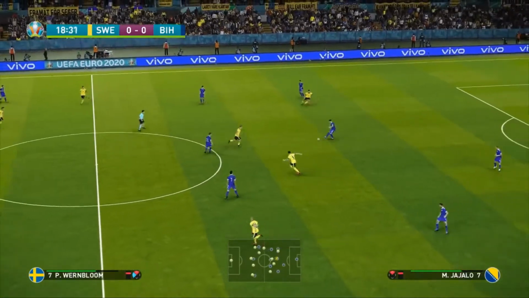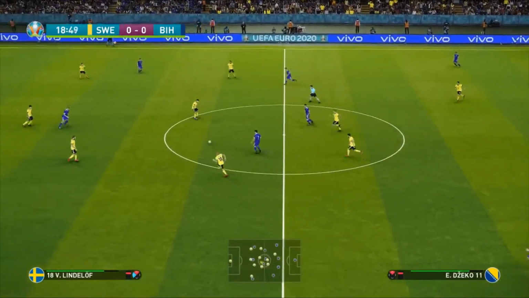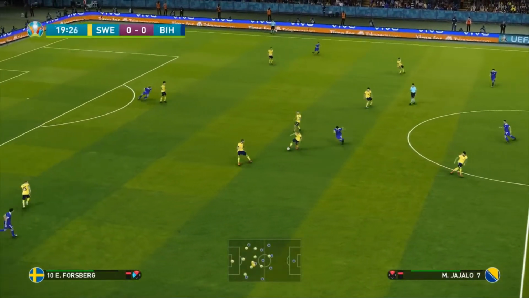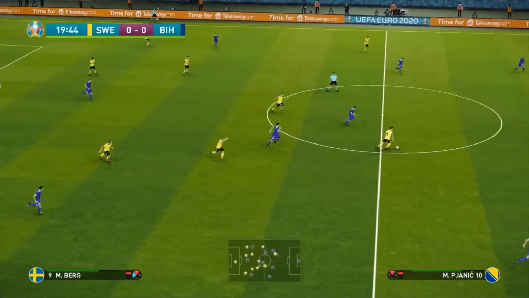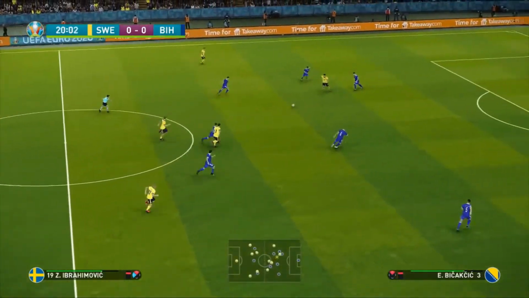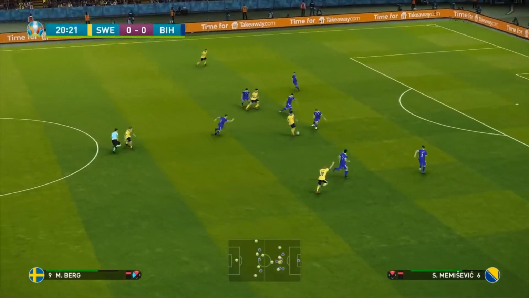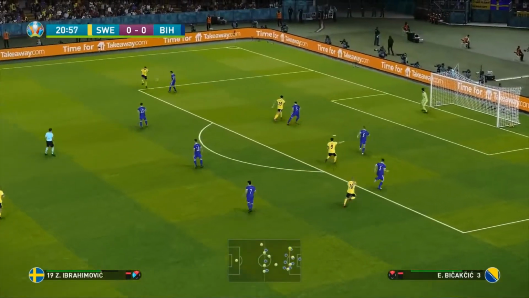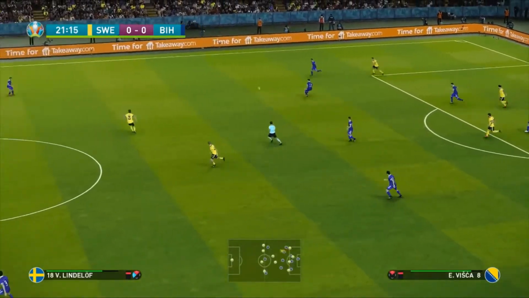I think we'll see a lot of sides in match day 3 go all-out attack, especially those that really need the goal difference and the points. For example, I think we might see Wales potentially go all-out attack. They could still get through, but they have to win by quite a comfortable margin, so it'll be interesting to see what happens. But here's Forsberg to Claesson, who tries to loft the ball into Ibrahimovic, but it's blocked.